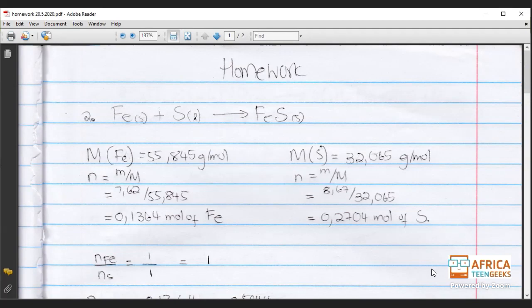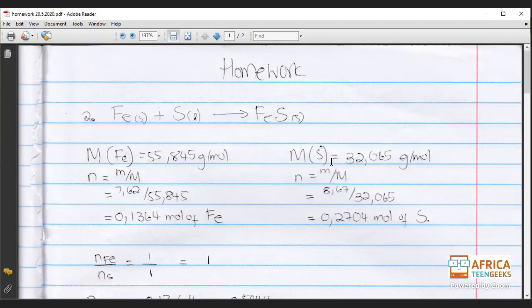Okay, so when you check for the mole, what we first do, as usual, is find the number of moles. That's a standard that we do every time. We look for the number of moles of each. They've given us the masses for both, so we need to find both numbers of moles. And why are we doing this? We need to find the limiting reagent.